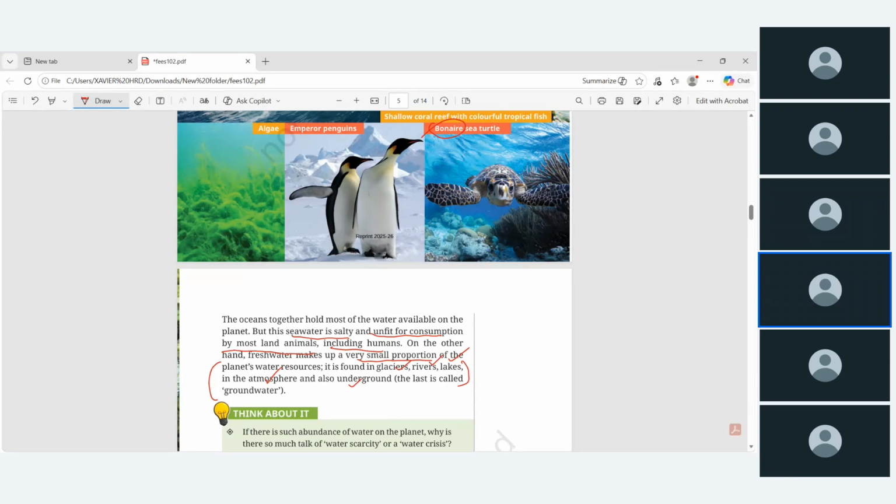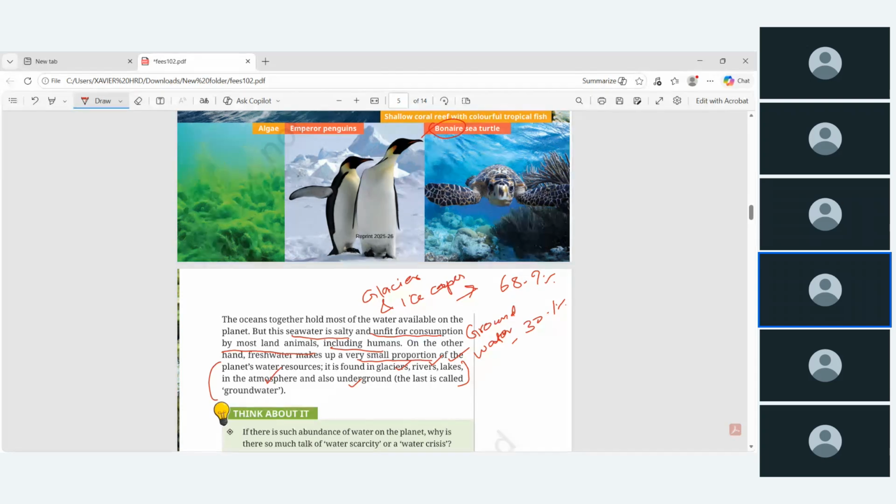If you want the proportion, the glacier and ice cap contain around 68.7% of the fresh water, and groundwater has around 30.1%.